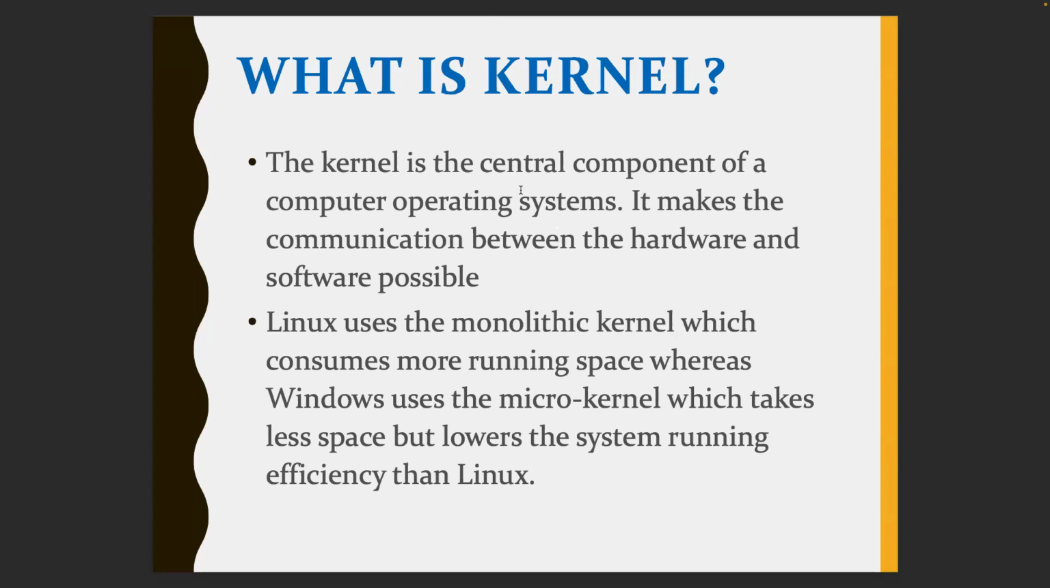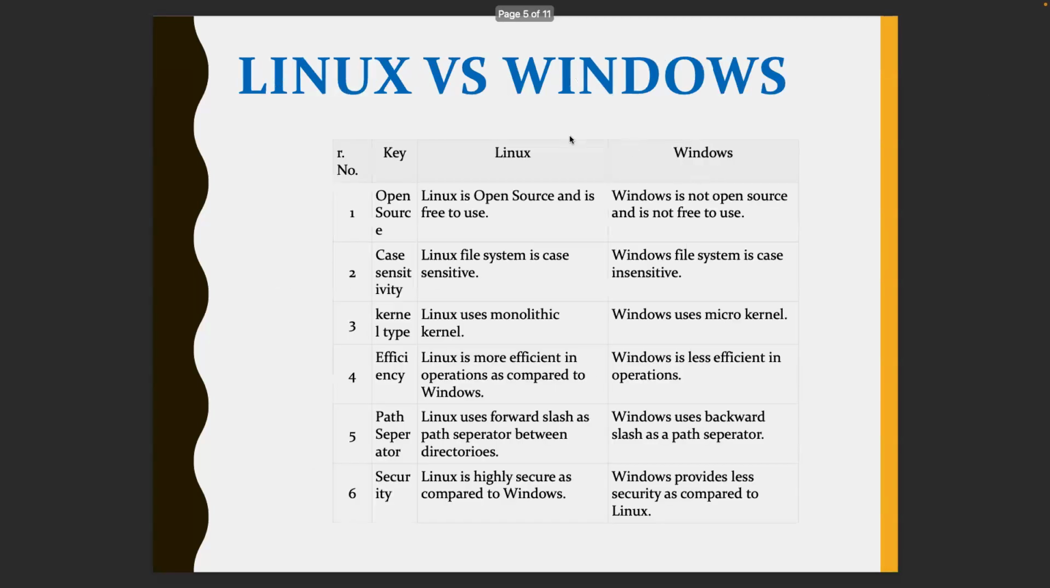Linux uses a monolithic kernel, which consumes more running space, whereas Windows uses a microkernel. Whatever it is, the kernel is the core component, and depending on the type of operating system, kernels are different. It's a monolithic kernel in Linux, which works faster and is more efficient, but consumes more space. Whereas Windows uses a microkernel, which consumes less space, but is also less efficient than Linux. So the kernel is the core component.